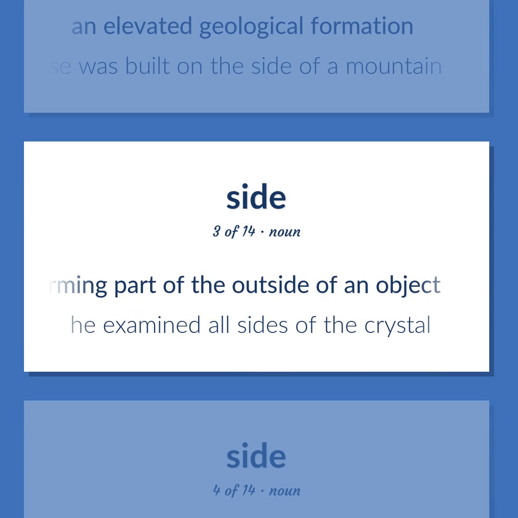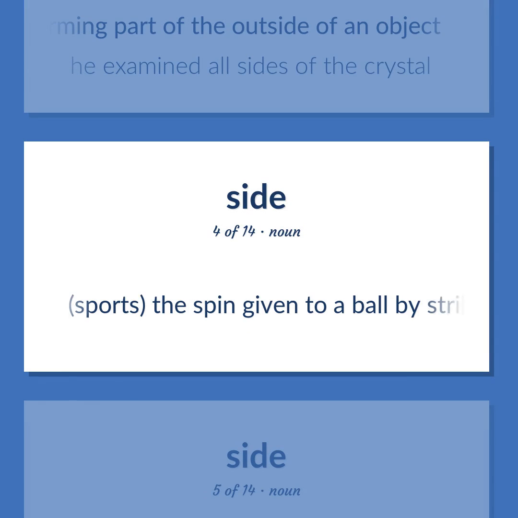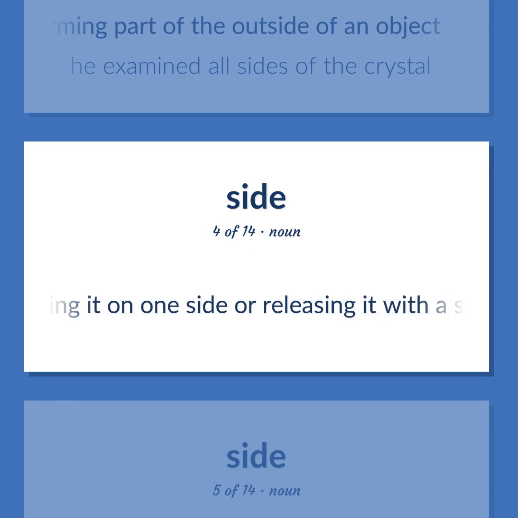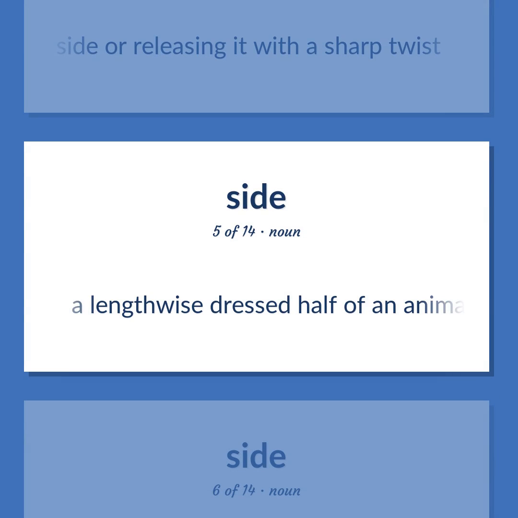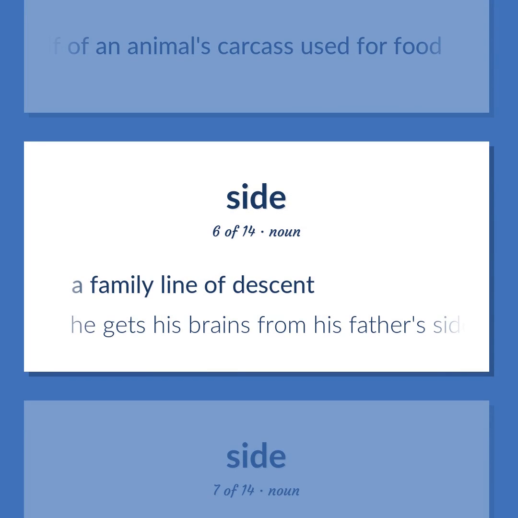He examined all sides of the crystal. Sports. The spin given to a ball by striking it on one side or releasing it with a sharp twist. A lengthwise dressed half of an animal's carcass used for food. A family line of descent. He gets his brains from his father's side.